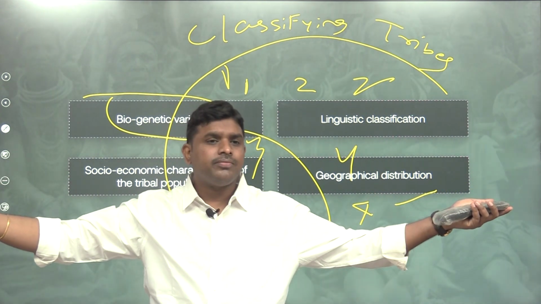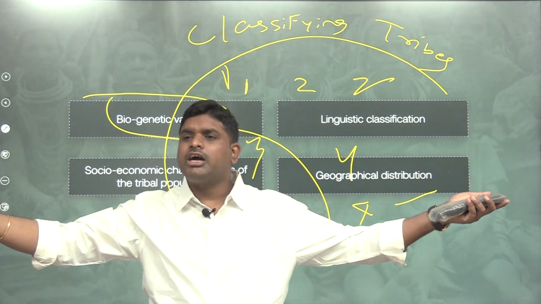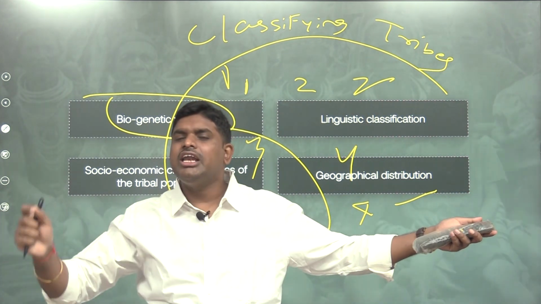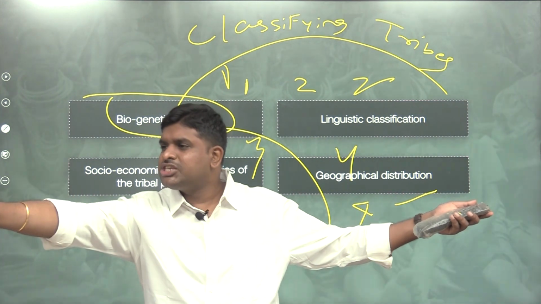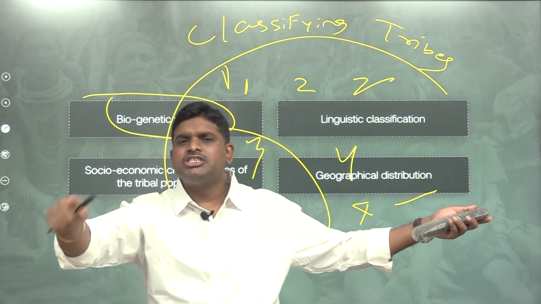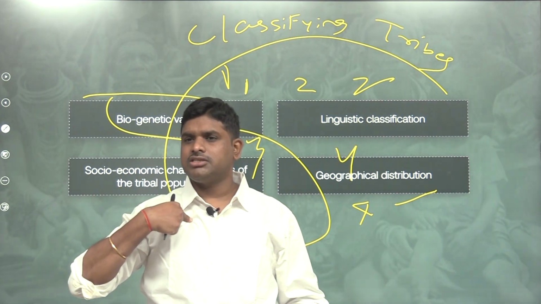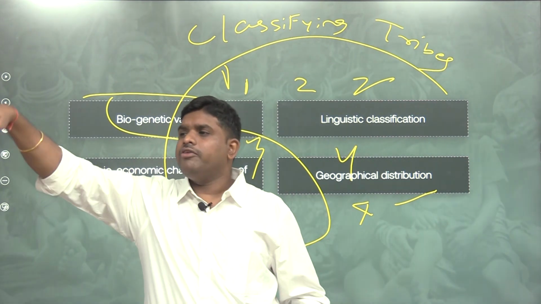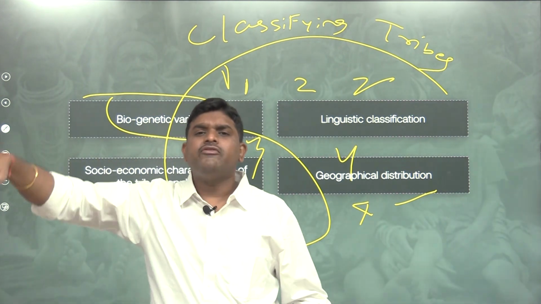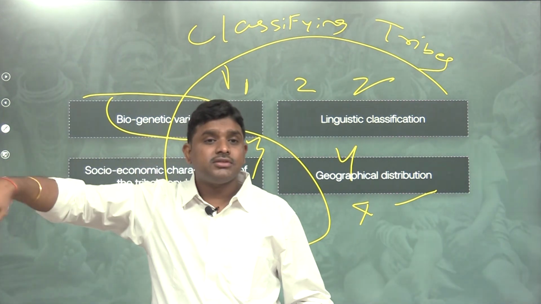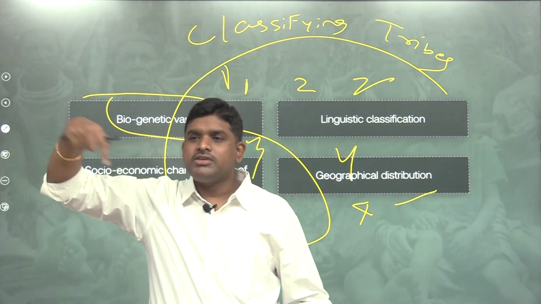Genetically polymorphism. Across the community, across the world, we are genetically polymorph. It means your genetic structure is different, this person's genetic structure is different, my genetic structure is different. So genetically different forms means genetic polymorphs.